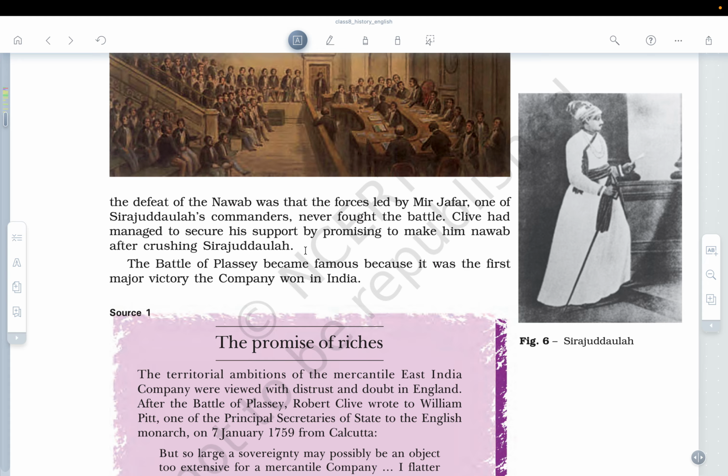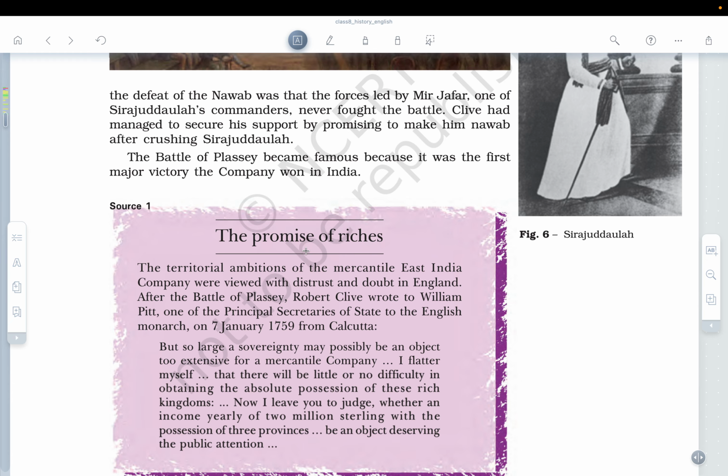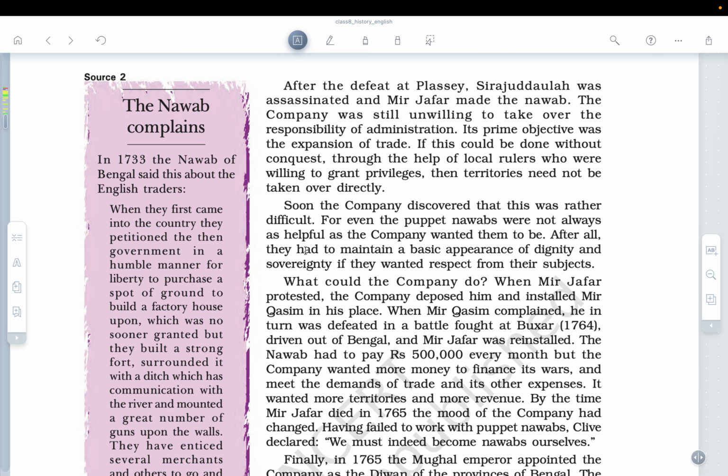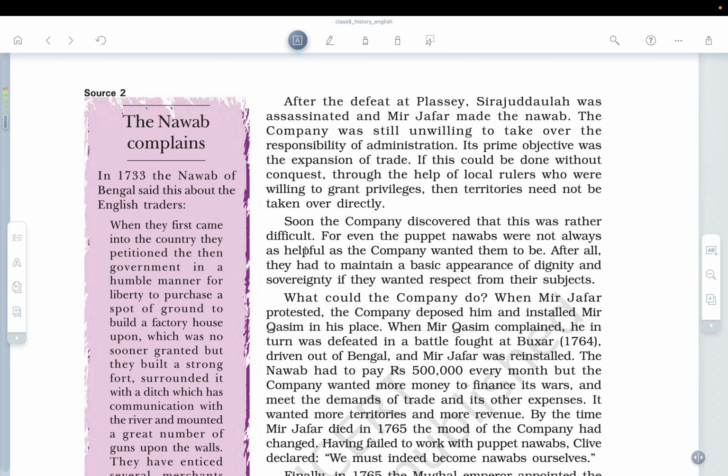Okay, so the Battle of Plassey became famous because it was the first major victory the company won in India. After the defeat at Plassey, Sirajuddaulah was assassinated and Mir Jafar was made the Nawab. The company was still unwilling to take over the responsibility of the administration. They never wanted to put their hands into the administration.